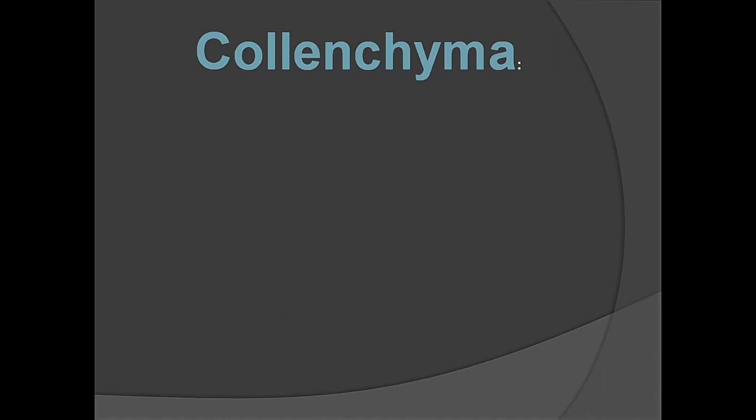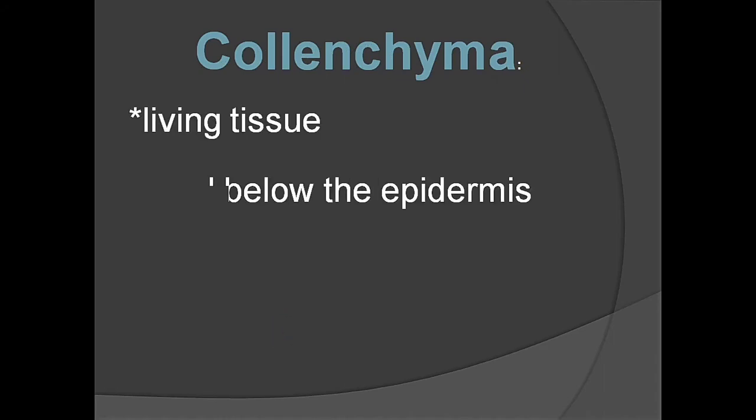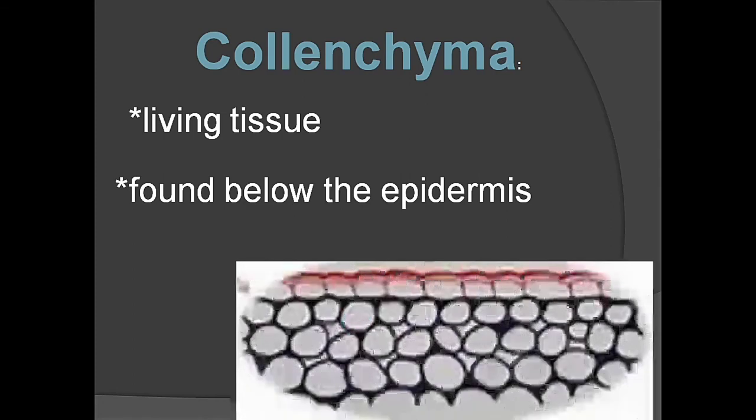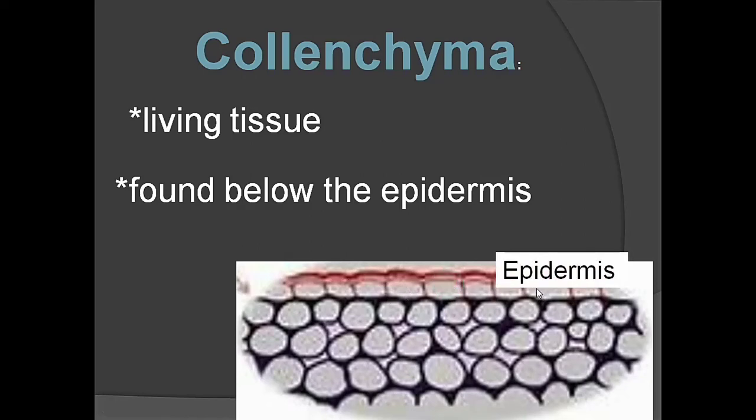Collenchyma is also a living tissue. It is found below the epidermis. In a plant body, collenchyma is found below the epidermis. Epidermis is the outermost covering of plant body. It is generally made up of a single layer. The single layer outer part is epidermis. Below the epidermis, collenchyma is present. Collenchyma is a living tissue found below the epidermis. What is epidermis? Outermost covering of plant body.